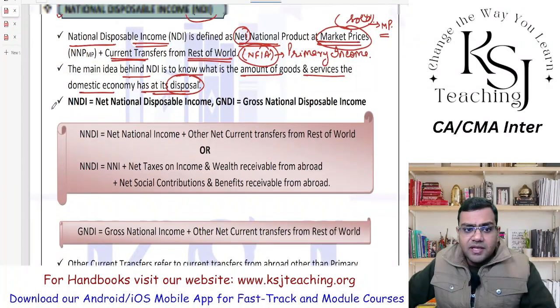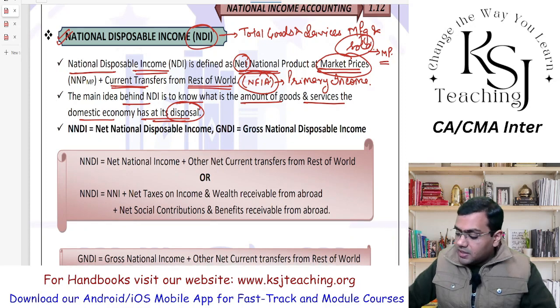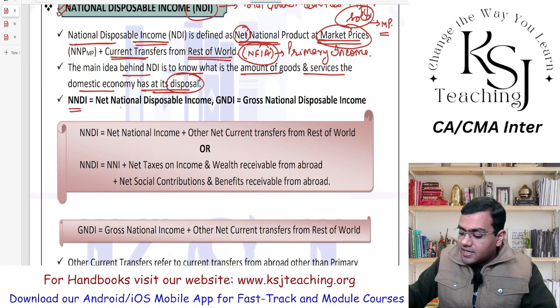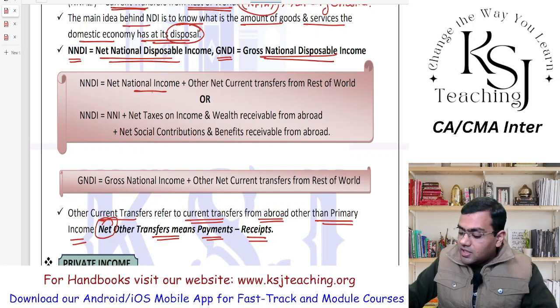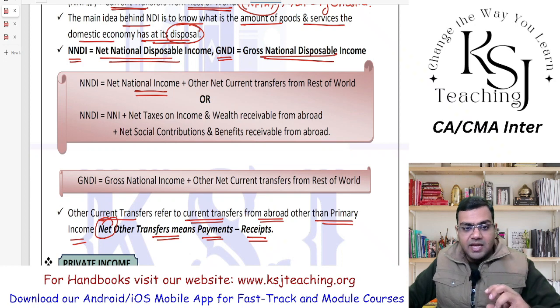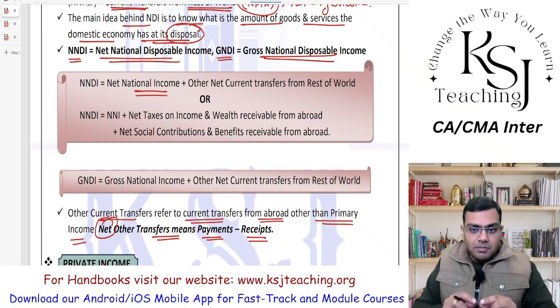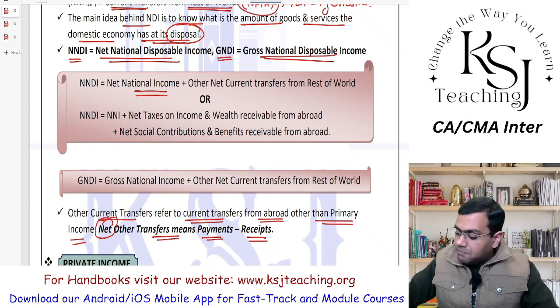Again, in that there are two concepts. In the national disposable income, there are two concepts. One is NNDI, that is the net national disposable income, and another one is the gross national disposable income, that is GNDI. NNDI is net national income, right? Net national income is net of depreciation and anything which is produced domestically plus the NFIA plus other net current transfers from the rest of the world.